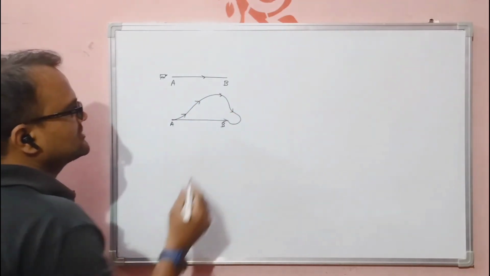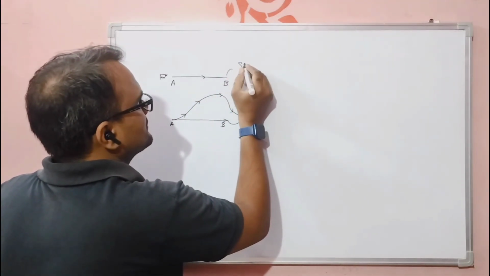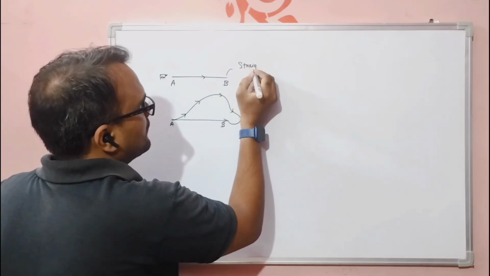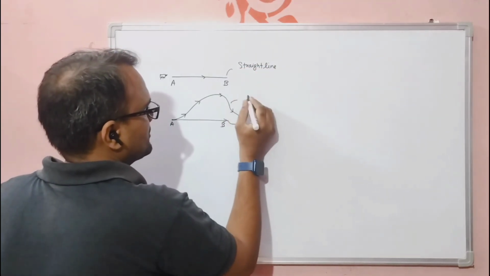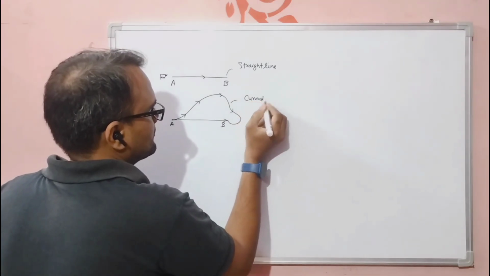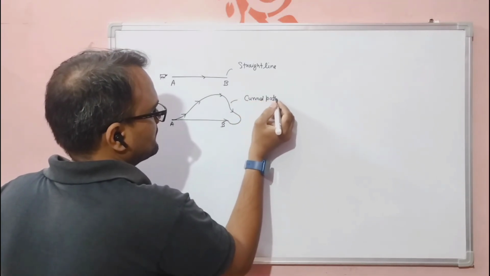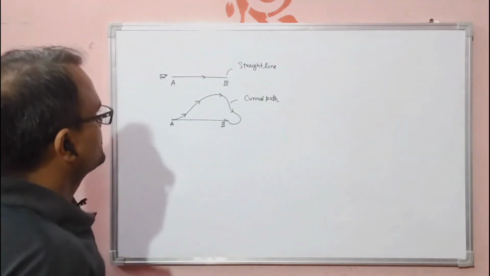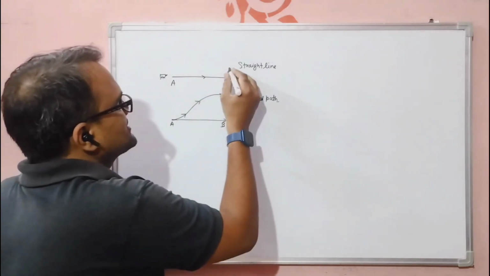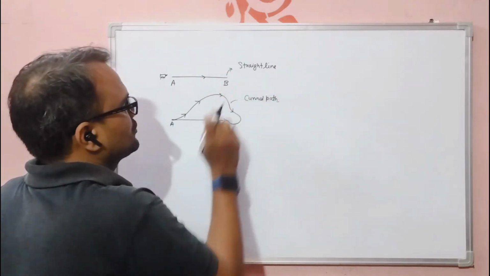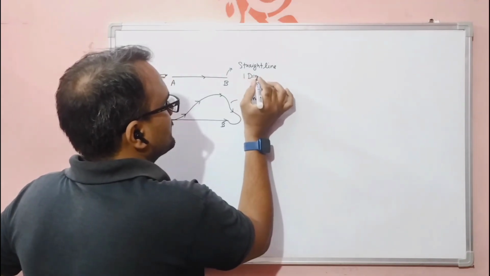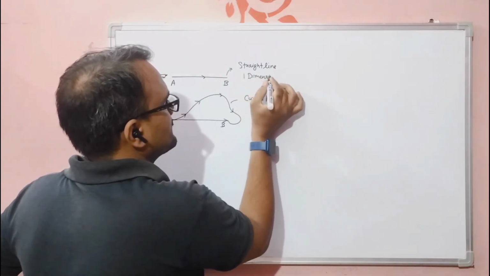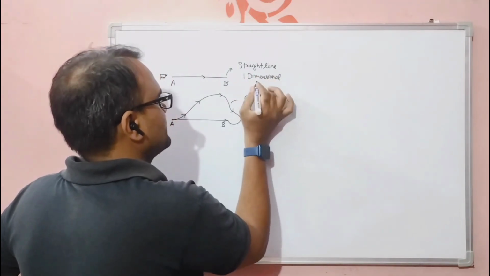As you can notice, this is a straight line path, and this is a curved path. When the object is moving along a straight line, this is an example of one-dimensional motion.